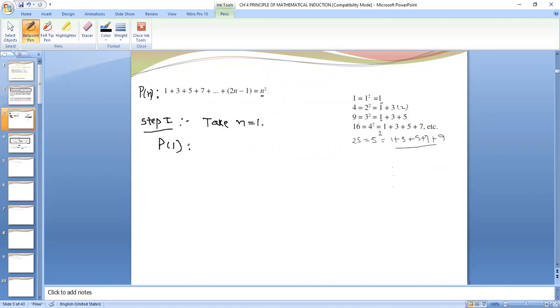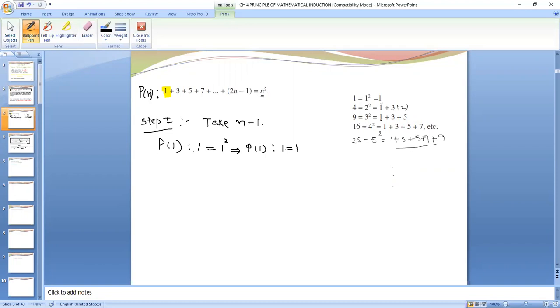So P1. If n equals 1, on the left side, out of n numbers, how many numbers are eligible? 1 only. Because I am taking n equals 1, from the left hand side I will be taking only one term. Only one term is equal to, on the right hand side, n square, n equals 1, it means 1 square, which implies P of 1 is a statement such that 1 equals 1.